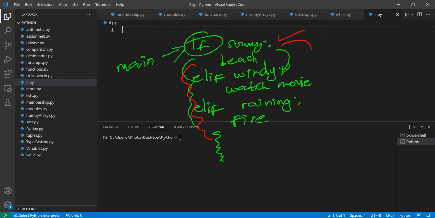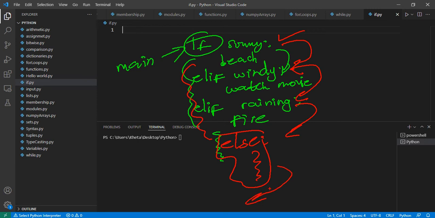So it will keep checking. If that fails, go to that. If that fails, then we finally can have an else, which covers all other conditions which are not specified. And even if you don't have this else, it will just basically continue to any statement which is outside the if and else if stuff. So I hope this gives you an example of how you use if, else if, and else.